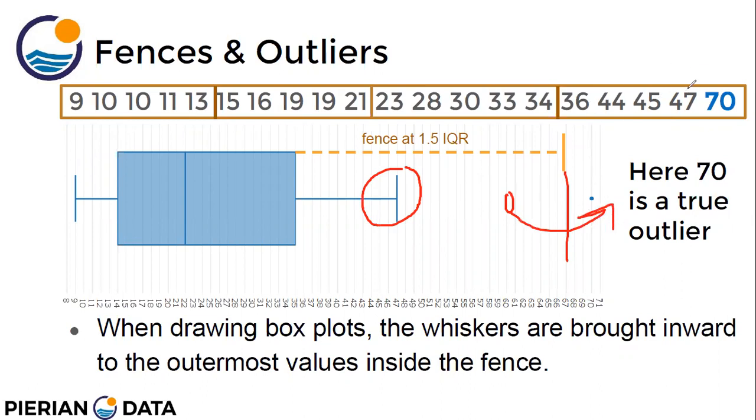And now the next highest value is 47. So like this my box plot will show the maximum value, and will stop at the maximum value inside the fence. When drawing box plots, the whiskers are brought inwards to the outermost values inside the fence. That's why it is not going up to 70, it is stopping at 47, which is the outermost value inside the fence.